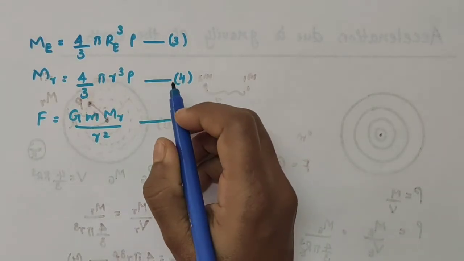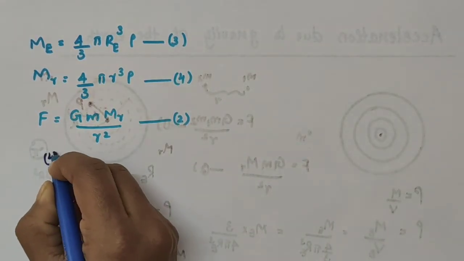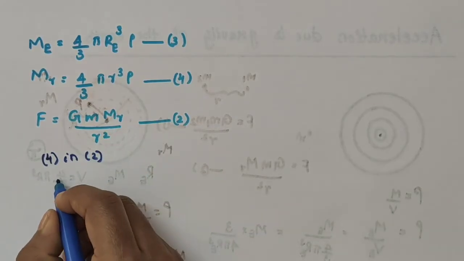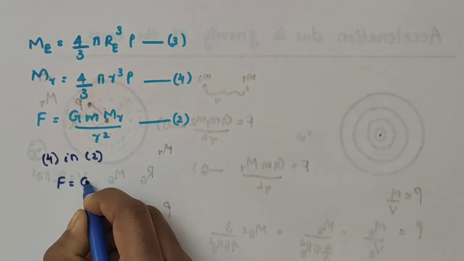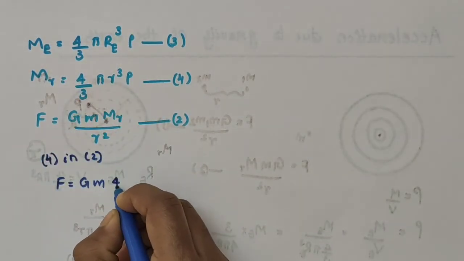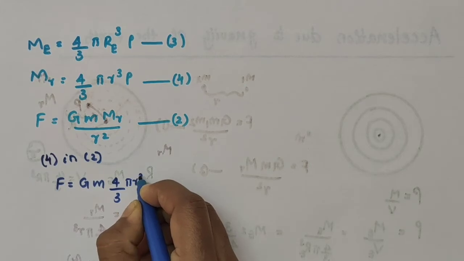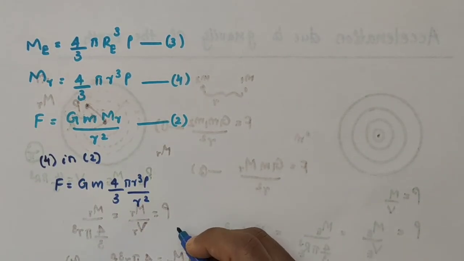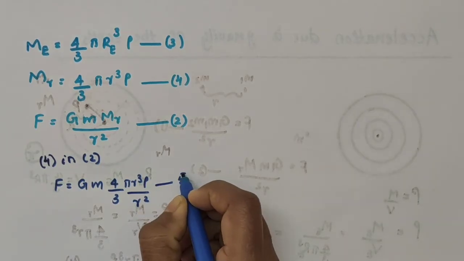Next, I am going to substitute equation number 4 in equation number 2. From equation number 2, we have F is equal to G into M into M_R. M_R can be written as what? 4 by 3 pi R cube rho, then divided by R square. I am taking this as equation number 5.